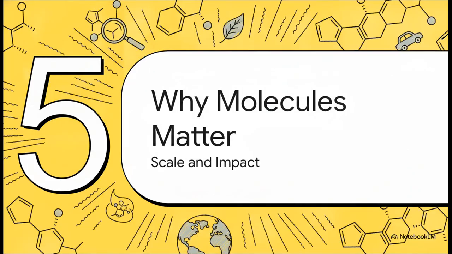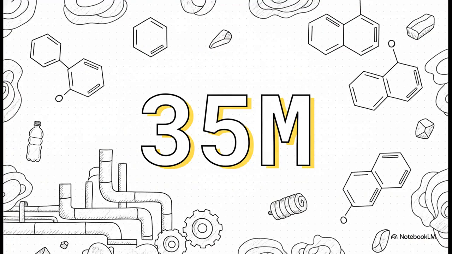Finally, Section 5. Why aromatic molecules matter, scale, and impact. Okay, all of these rules and structures are scientifically fascinating for sure, but why does this actually matter to you and me in our daily lives? Well, let's zoom out and just look at the sheer scale of aromaticity in our world, 35 million tons. That is the staggering amount of key aromatic hydrocarbons, things like benzene, toluene, and xylene, that are produced worldwide every single year.